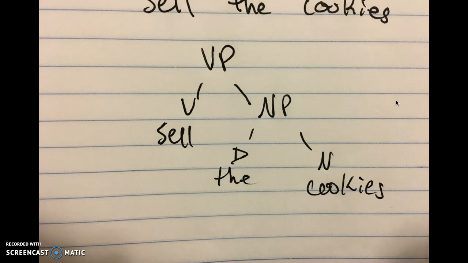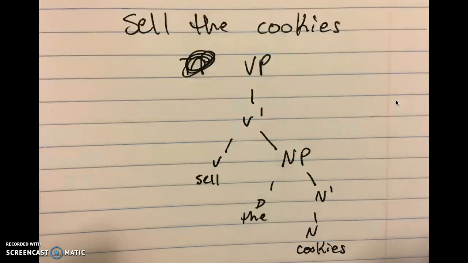Close. Remember that with the X-bar tree, the NP, the cookies, that's going to branch from V-bar, not VP like in the flat trees. Okay, and that rule applies to adjective Ps and adverb Ps too, yes? They have to branch from the bar level, not the phrase level.